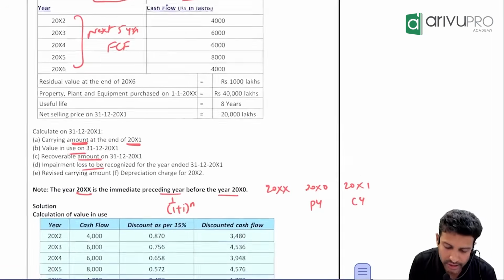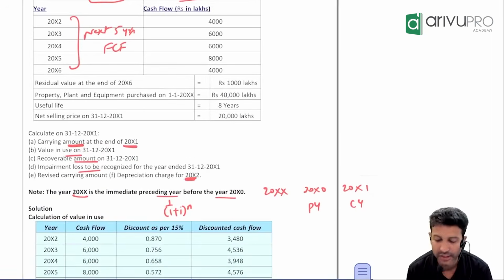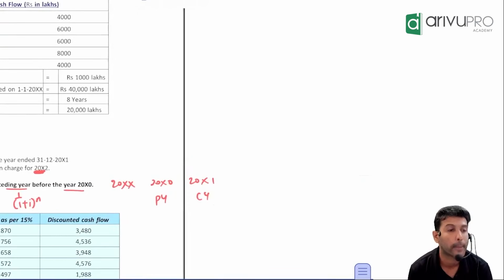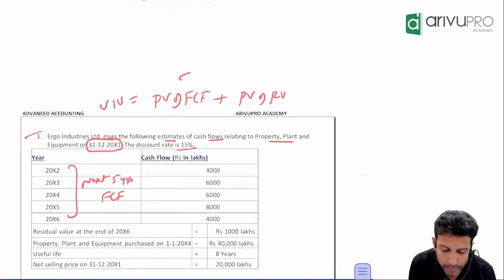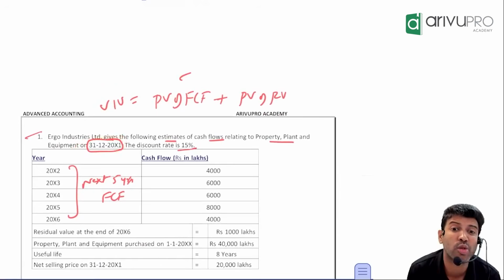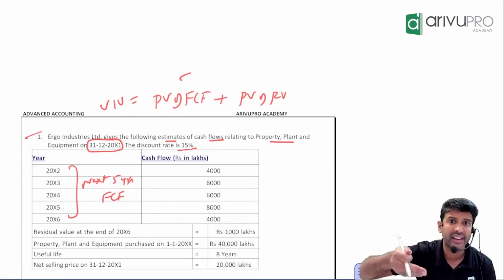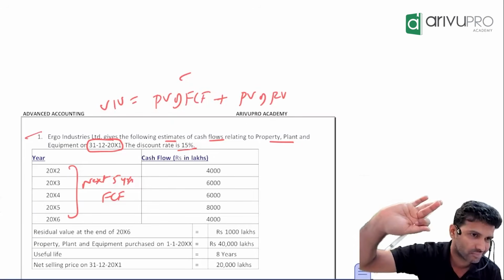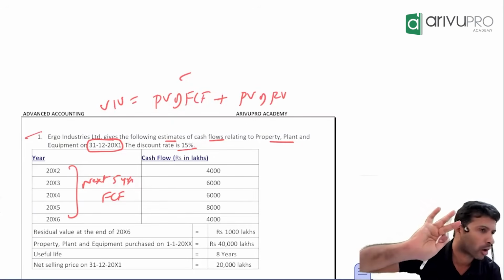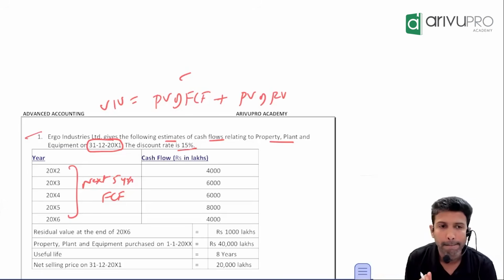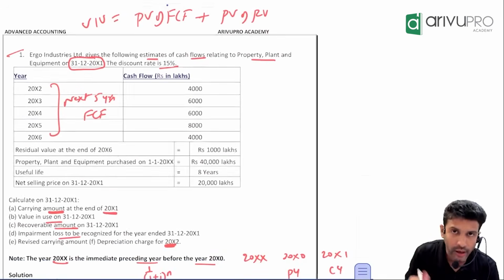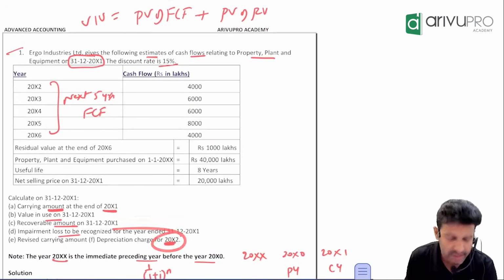Sir, they also asked for depreciation. Check for which year? 20X2. Why did they not ask for 20X1? Because the current year is X1. We are doing the impairment check on 31st December 20X1, that is at the current year ending date. At that point, the current year's depreciation is already accounted. If you account for it again, it will be double. Hence they have not asked for X1 depreciation, rather they have asked for X2.